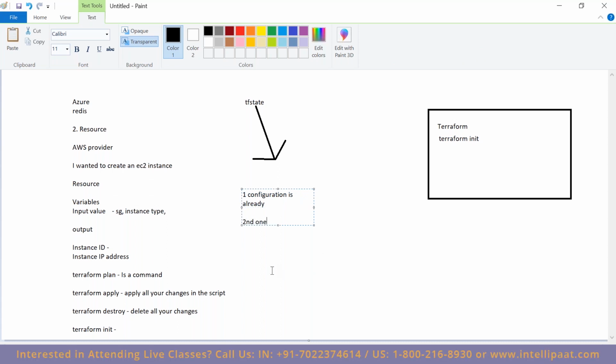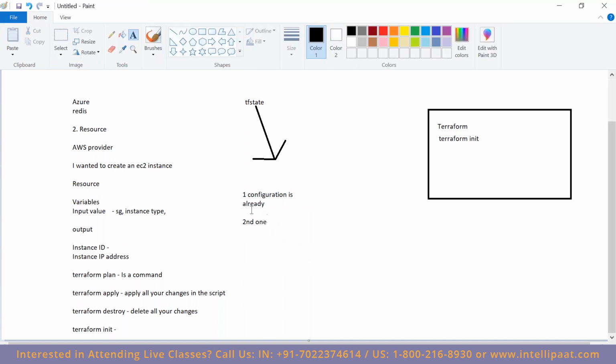In this case, it should not create the instance which has been already created. All it has to do is create only the second one. How will Terraform know that one instance is already created and only the second one has to be created? In that case, Terraform state file comes into picture.